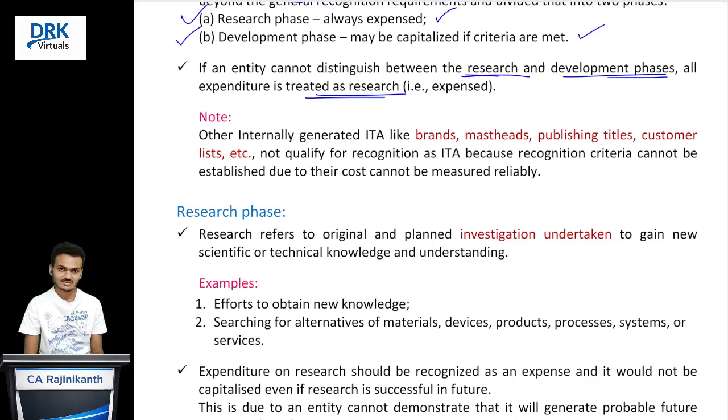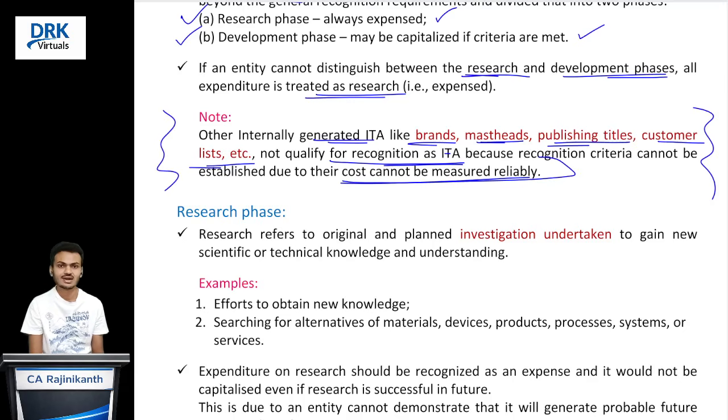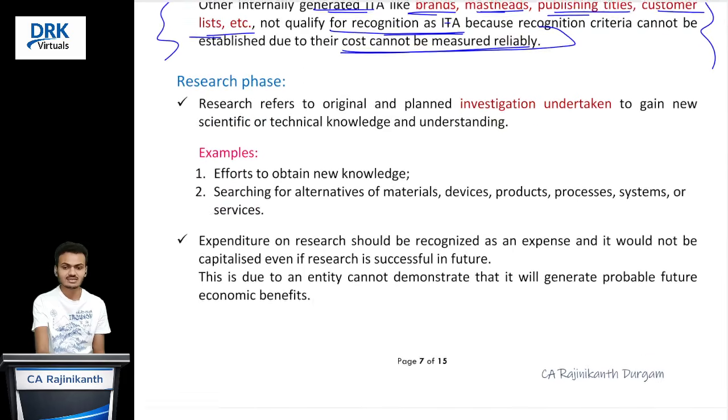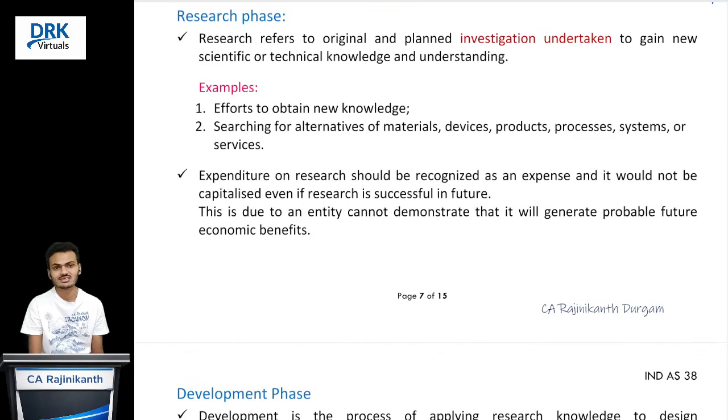And one more thing, other internally generated intangible assets like brands, mastheads, publishing titles, and customer lists do not qualify for recognition as intangible assets. Why? Some of these kinds of assets don't satisfy the definition of intangible assets. Some satisfy the definition, but they do not satisfy the recognition criteria, especially because we are not able to measure their cost. So this kind of intangible asset we should not recognize. So let's discuss what the research phase is and what the development phase is. Research phase means what?